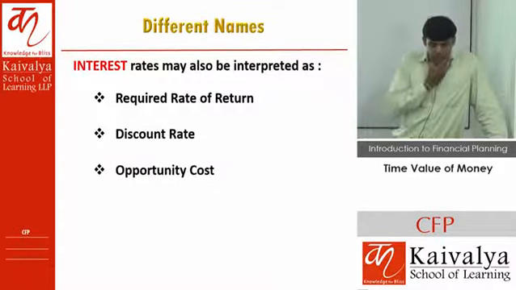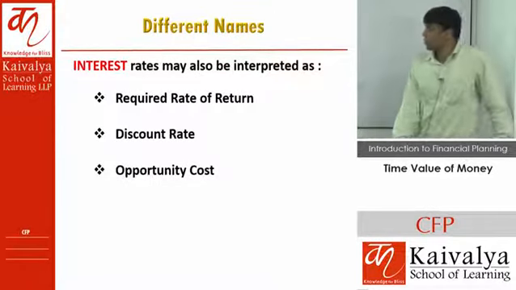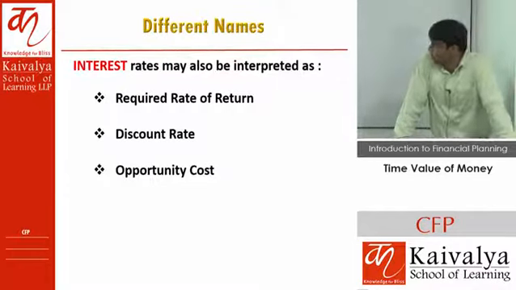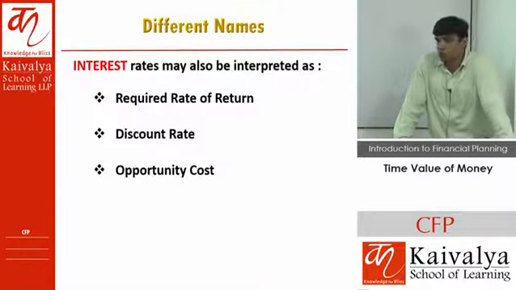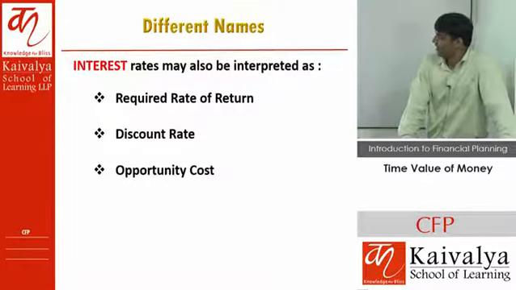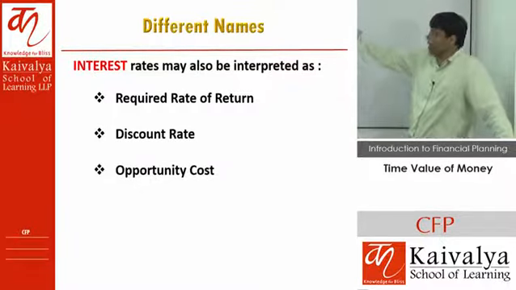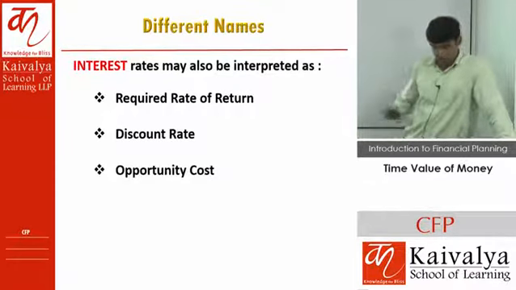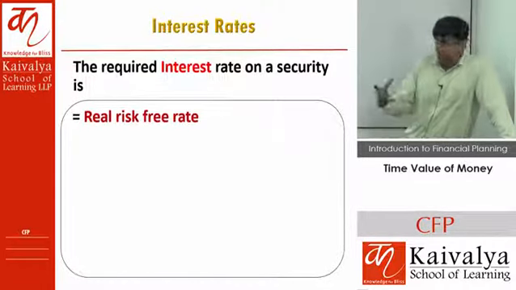Now, what are the different names we need to understand for interest rates? So it can also be known as required rate of return. It can also be named as discount rate. कब कौन सा नाम यूज होता है वो भी हम सीखेंगे, डोंट वरी. सो अभी आप बस सुनते जाओ, don't strain your mind heavily because धीरे धीरे clear होगा कि हम क्या करने चाह रहे हैं. And then it is also known as opportunity cost. ठीक है. So अब actual में पढ़ाई शुरू होता है अपना. What can be there in the interest rate?